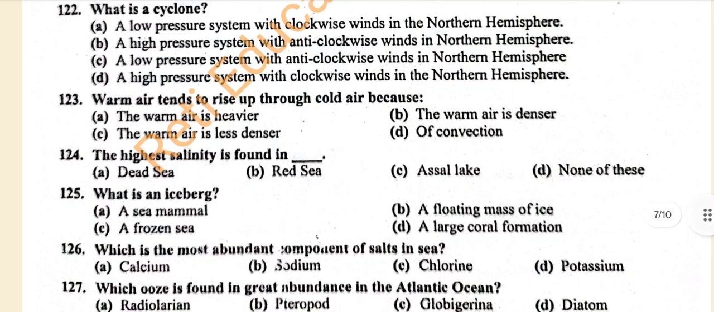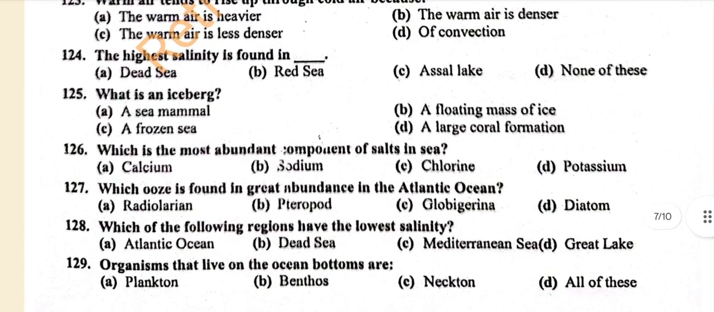Question number 124. The highest salinity is found in A. Dead Sea. B. Red Sea. C. Salt Lake. D. None of these. And the correct answer is C. Salt Lake.